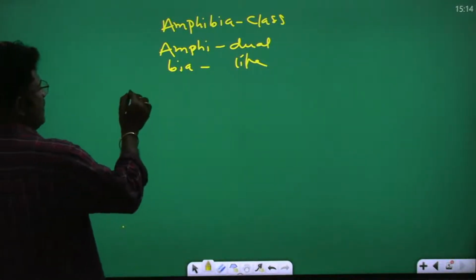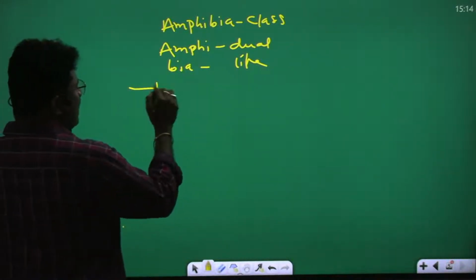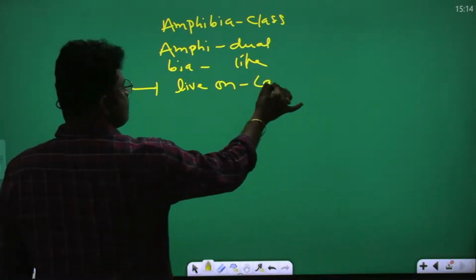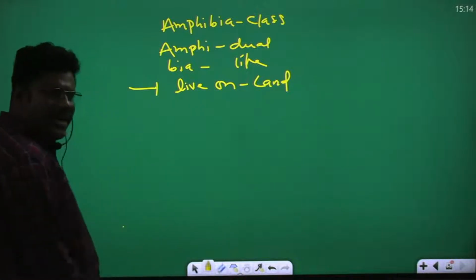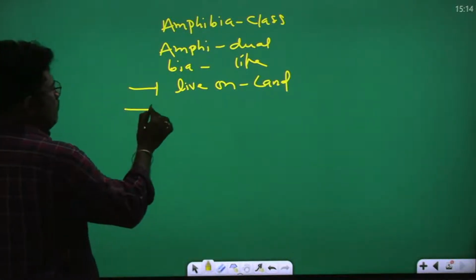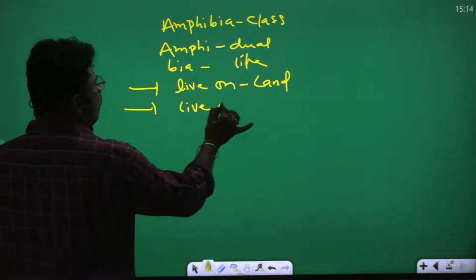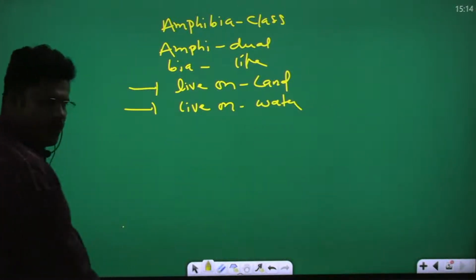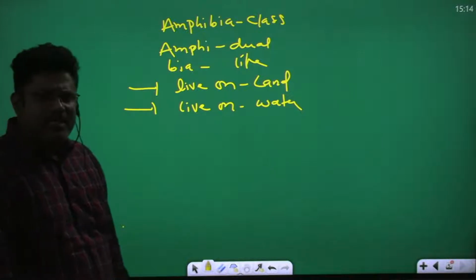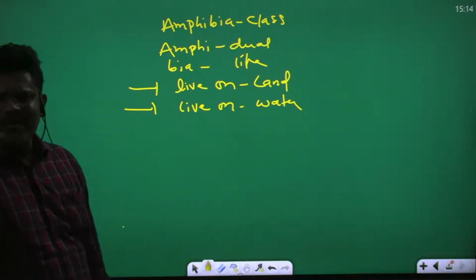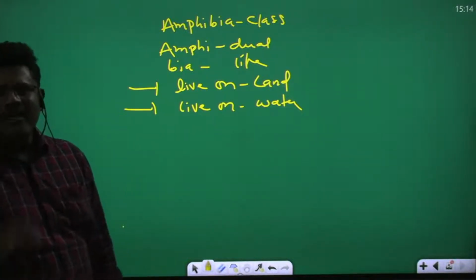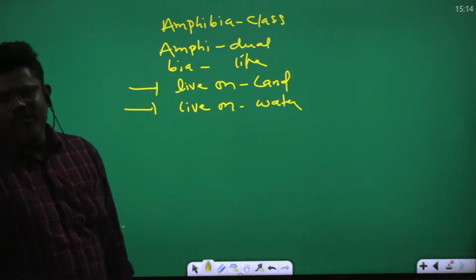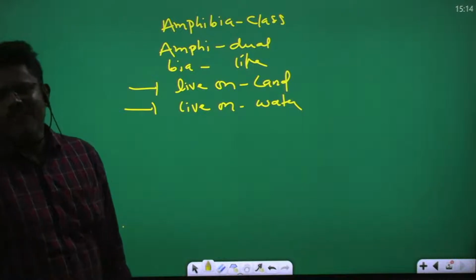Dual life means sometimes they live on land, which is the terrestrial condition, and sometimes they live in water, which is aquatic. So amphibians partially live in water and partially live on land.